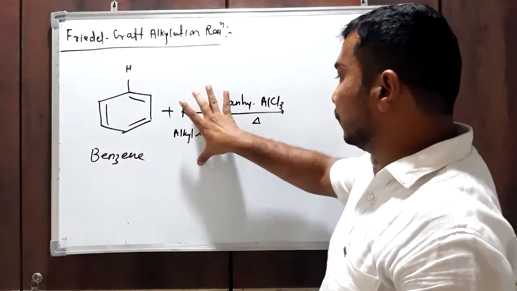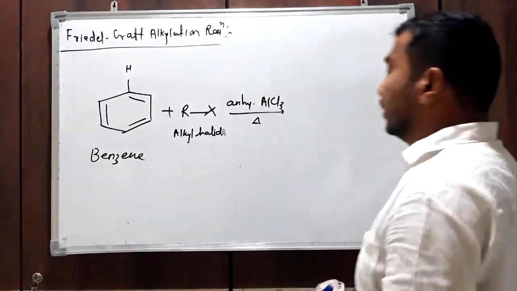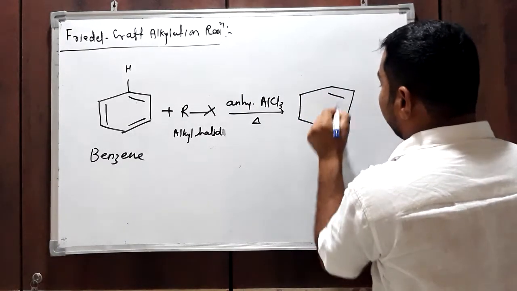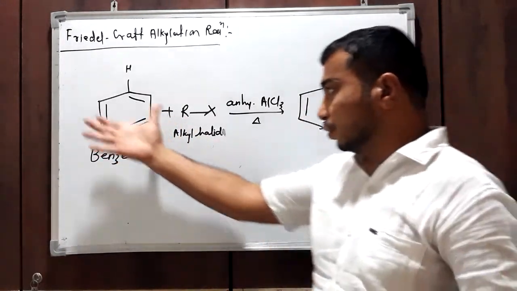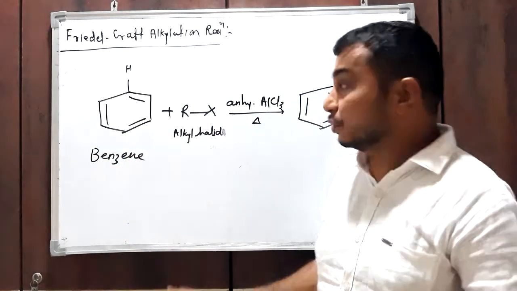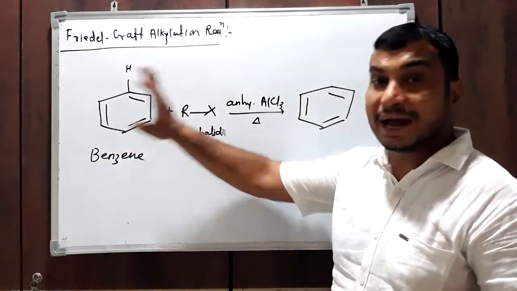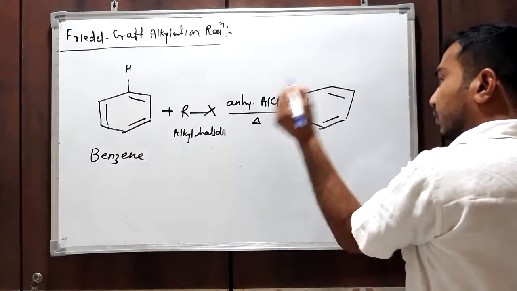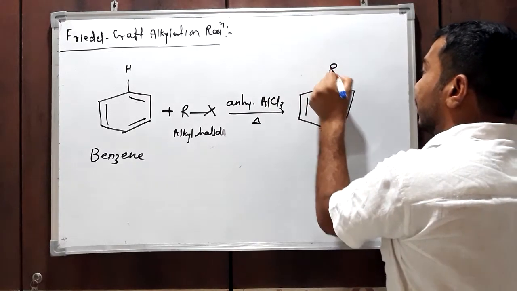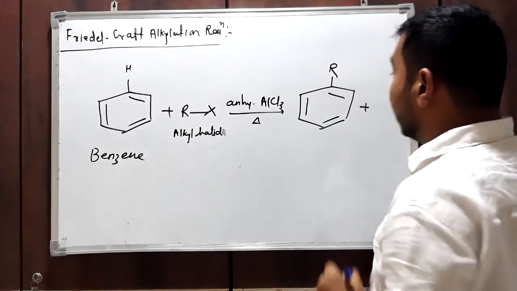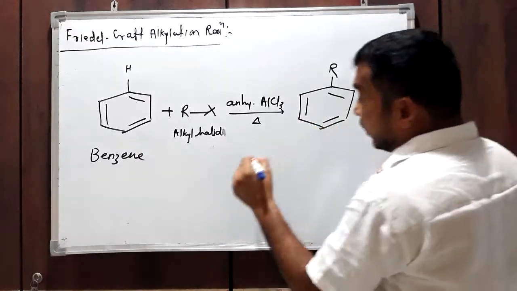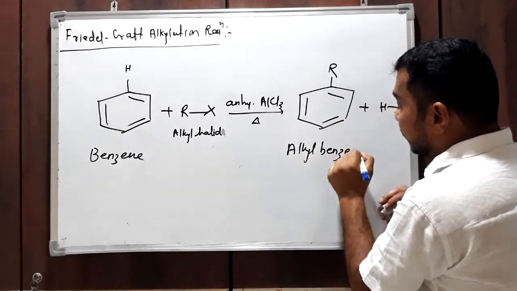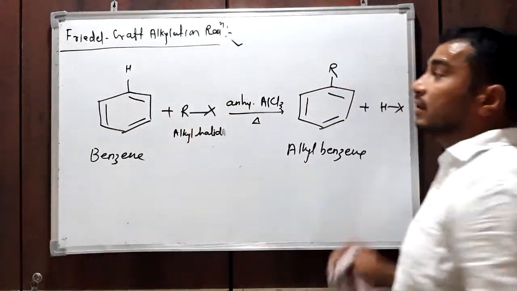Benzene has a total of 6 hydrogen atoms, all identical and symmetrical, so we can replace any one of them. When one hydrogen atom is replaced by an alkyl group, we get alkyl benzene. This is called the Friedel-Crafts alkylation reaction.